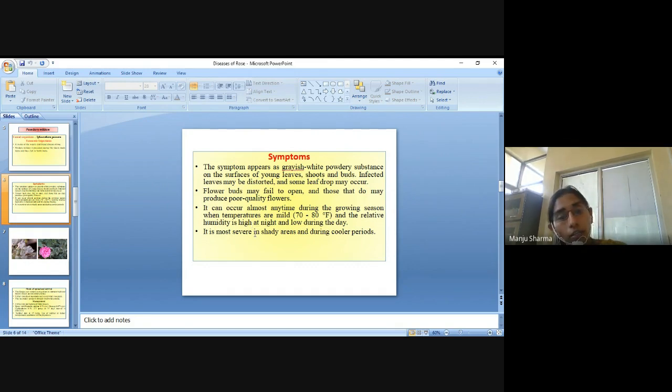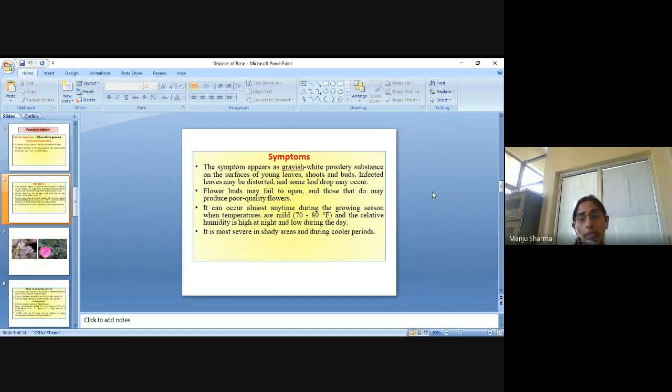So it can occur almost any time during the growing season when temperatures are mild, 70 to 80 Fahrenheit, and the relative humidity is high at night and low during the day.